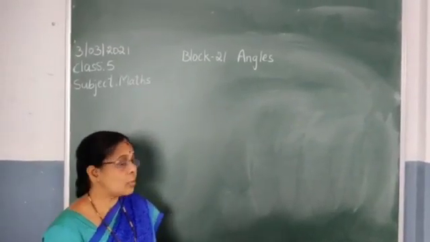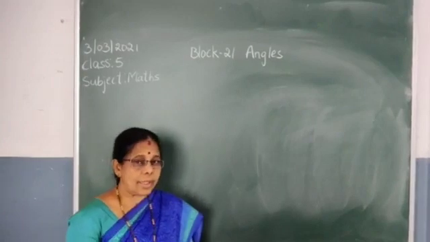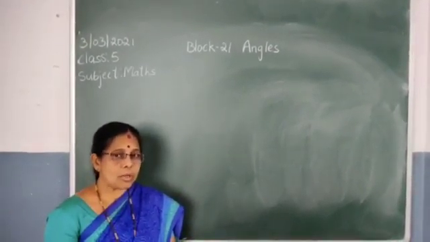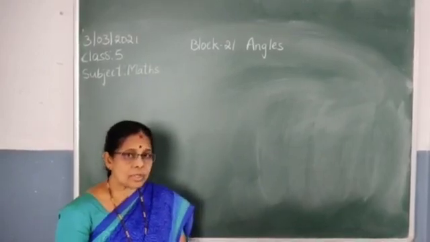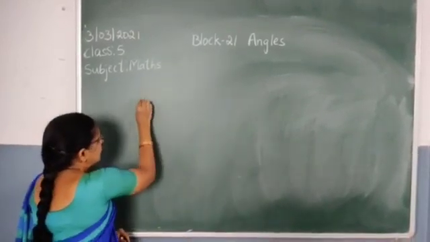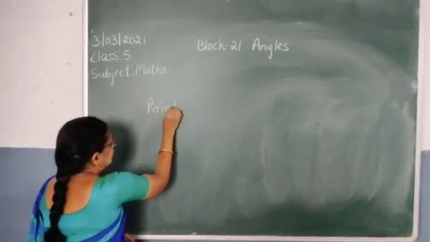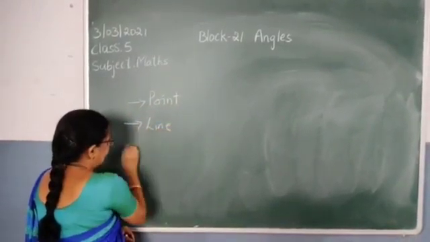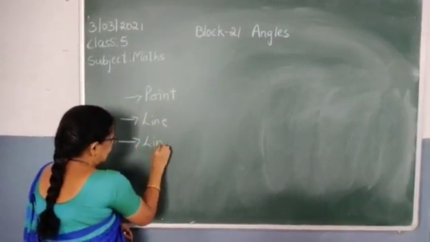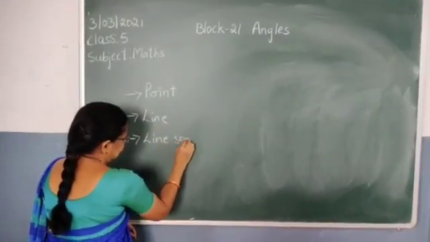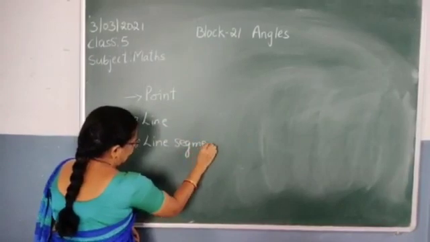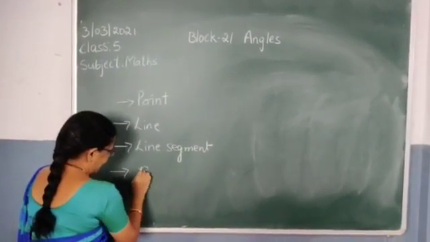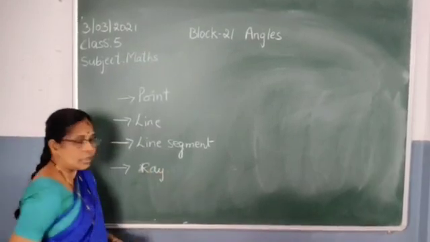Today I am going to start a new block, block 21, angles. Before starting new block 21, we will discuss some points, children. First point, second one line, segment, and ray.